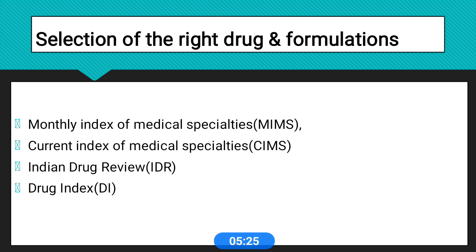These provide all the details about the drug formulations and their rationality. So we can select the most efficacious and safe drug, which is helpful for the cost effectiveness of the drug. So the selection of the right drug formulation is important, and we can get all the rationality and irrationality details from these references.